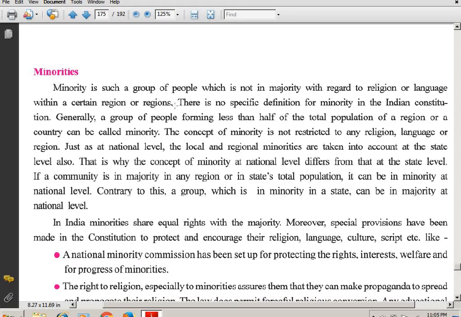Okay, make a bracket to this sentence, students. There is no specific definition for minority in the Indian Constitution. Generally, a group of people forming less than half of the total population of a region or a country can be called minority. So students, there is not a proper definition. If you ask for the definition of the minority, you will not get a proper definition in the Indian Constitution. But in short, a group of people who are less than half of the total population of the region or of that country is called a minority.